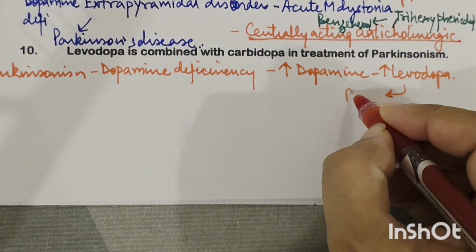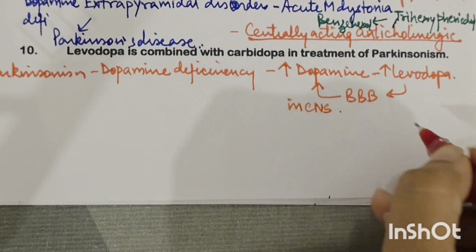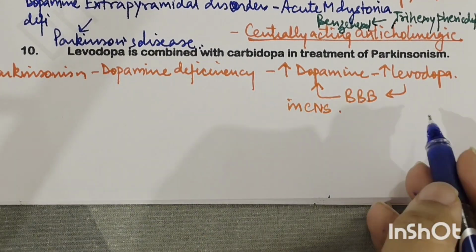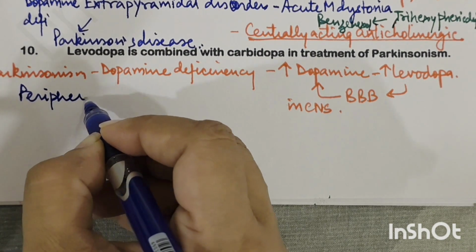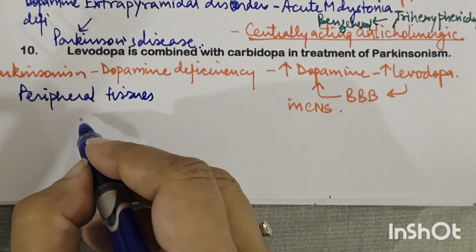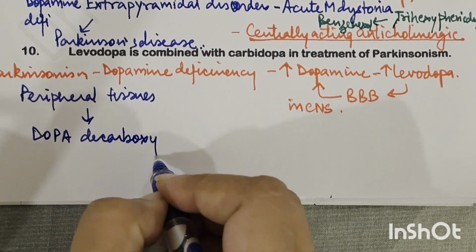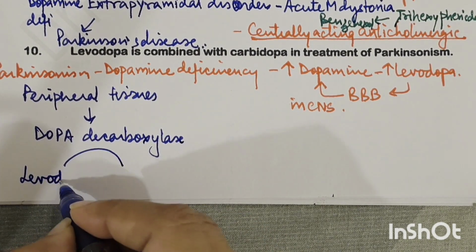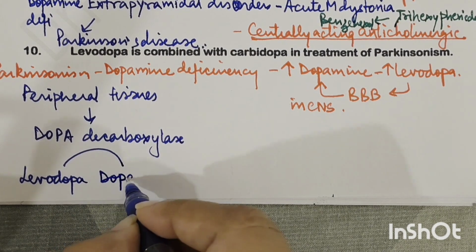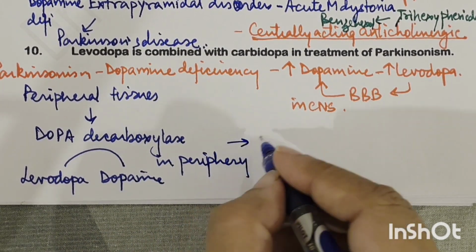This Levodopa will cross the blood-brain barrier and will convert into dopamine in the CNS. Okay. Now, in the peripheral tissues, what happens? Once Levodopa is administered to the patient, then in the peripheral tissues there is an enzyme which is called dopa decarboxylase, right? Now, this dopa decarboxylase leads to conversion of Levodopa to dopamine in the periphery, and so as a result, reduced